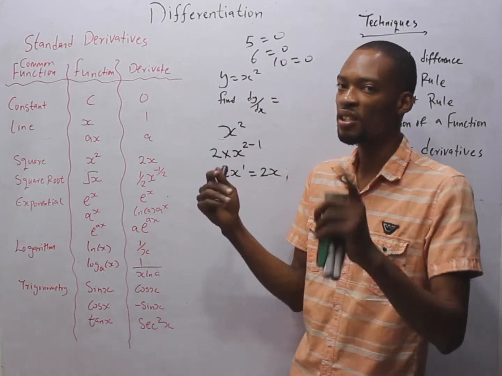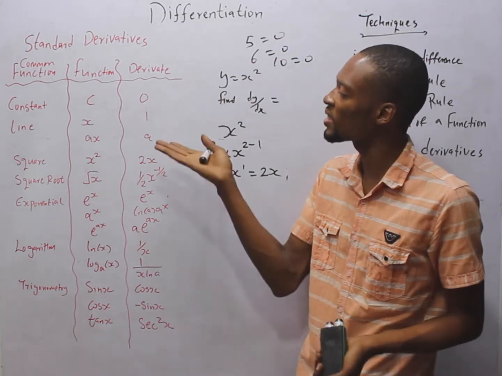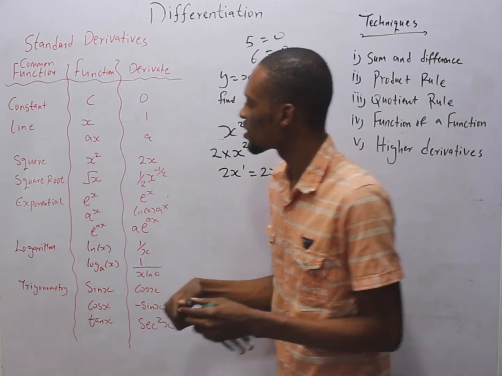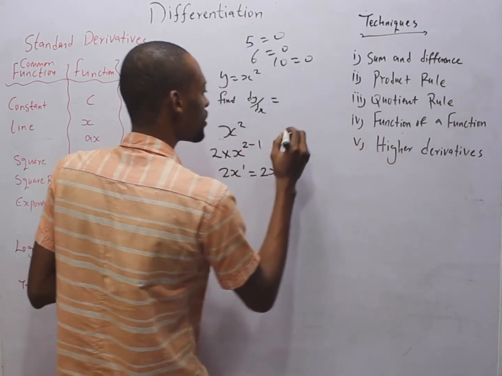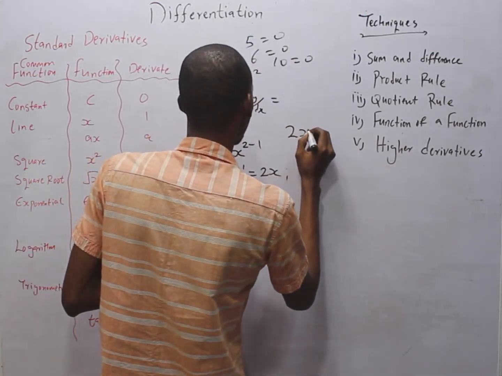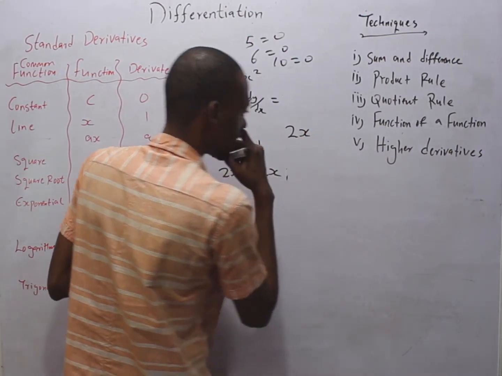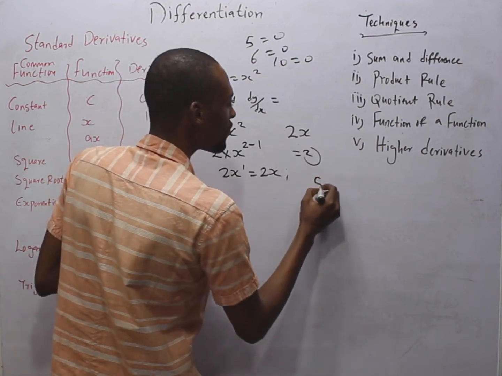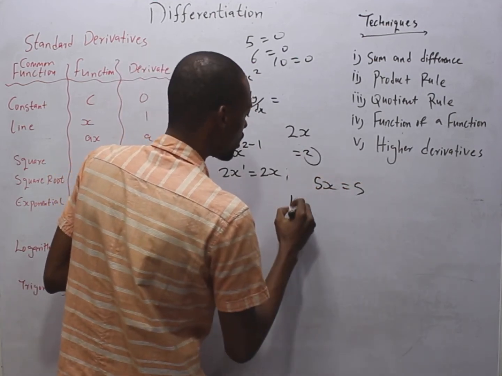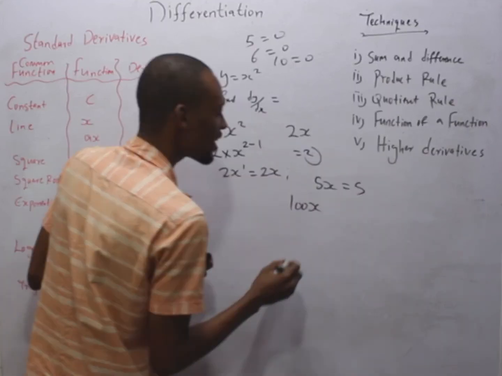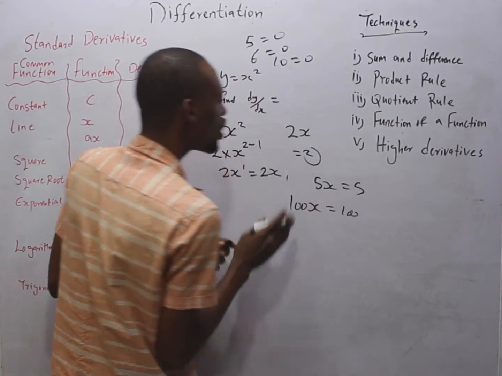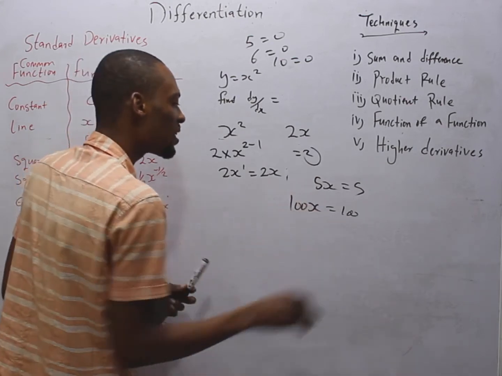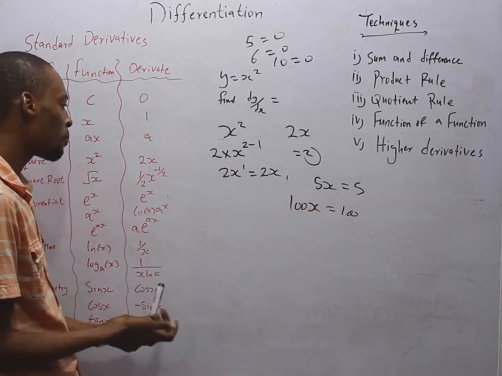When you differentiate s, you get 1. When you differentiate a constant, you get 0. And as means constant and s. If I say differentiate 2s, when you differentiate 2s, it is simply 2. If you differentiate 5s, you get 5. The derivative of 100s is 100. So a number before s, when you differentiate, the s vanishes, leaving behind the number.